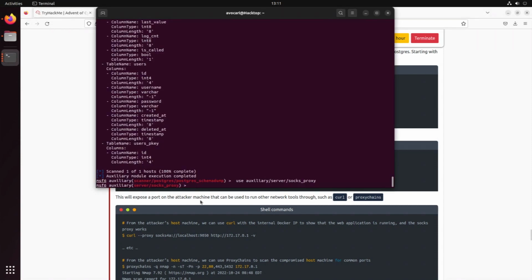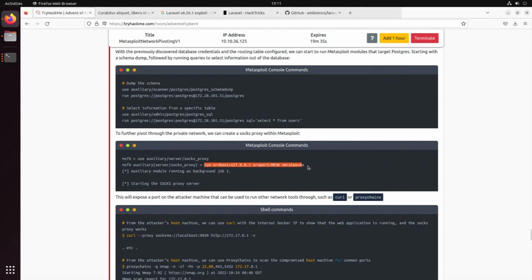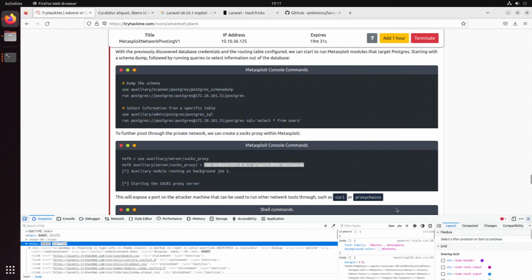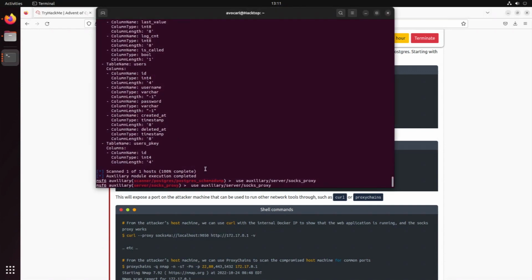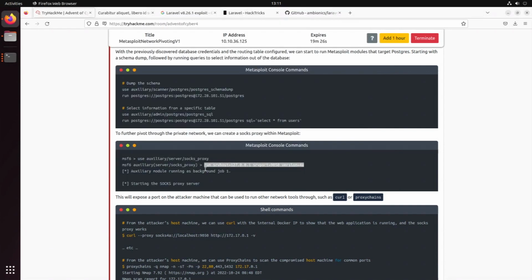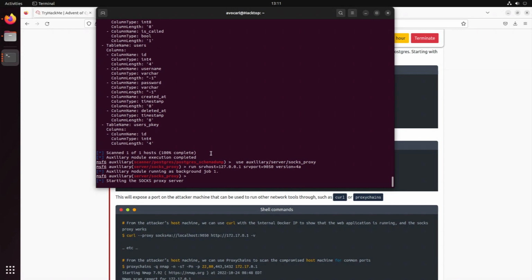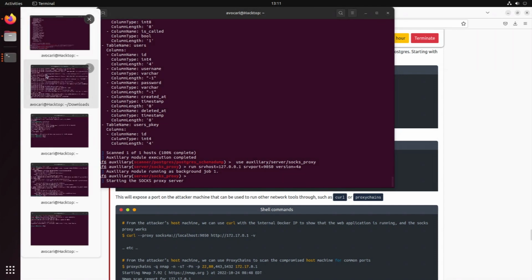And then we need our host, remember the one we discovered at the beginning, the one we have access to. We can use this host in order to run it, server host with the server port and the version. And we're going to start the socks proxy server. With that, we now have a port exposed on the attacker's machine, in order to run other tools through it, we could use, for instance, curl or something else.